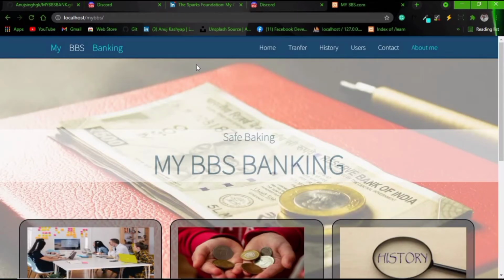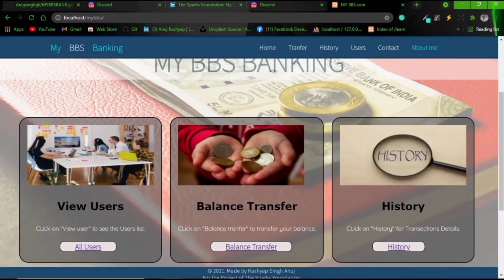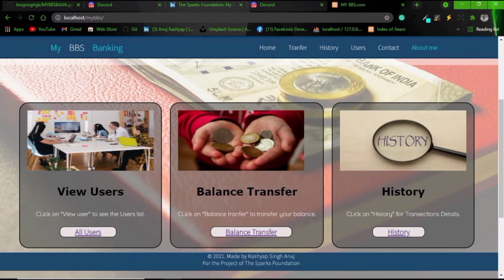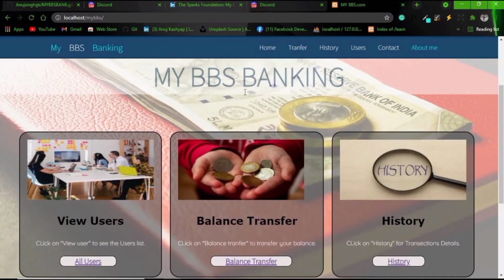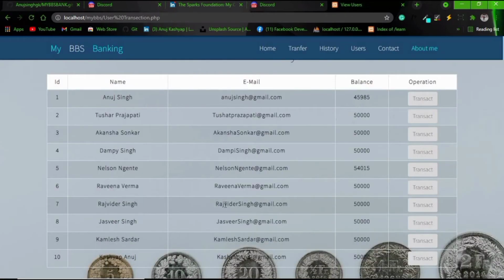Here is my website. There is a navigation button and three sections: view user, balance transfer and history. First of all, see view user. Here you can see all users who are available in my database with everyone's name, email and balance.